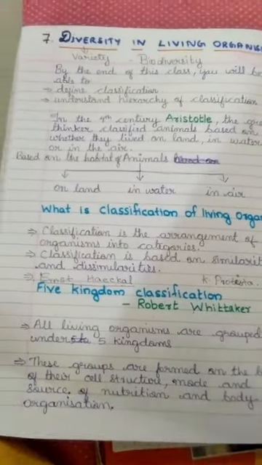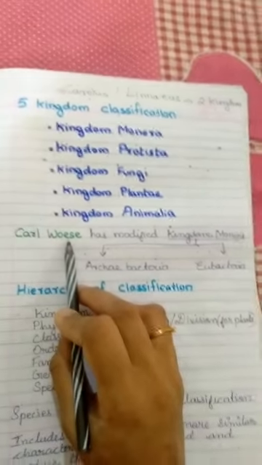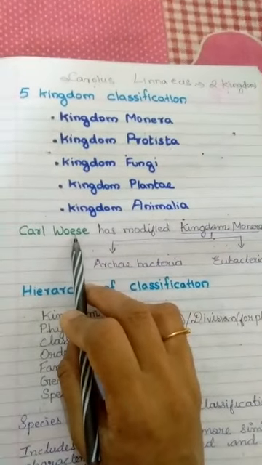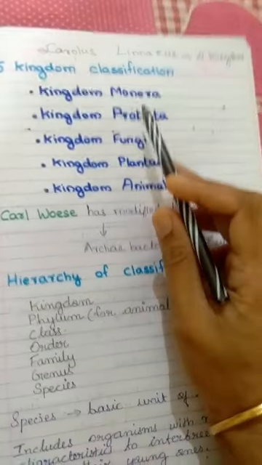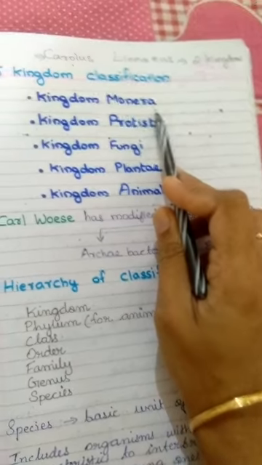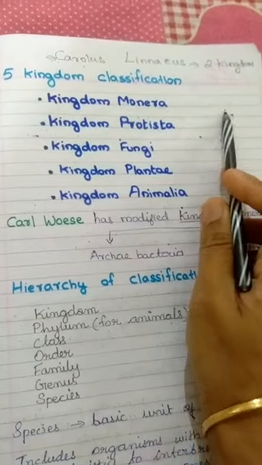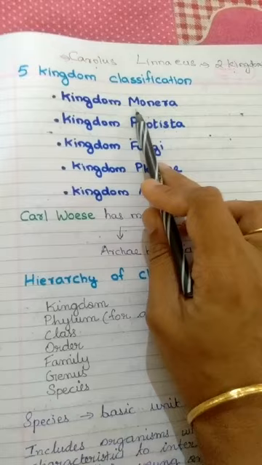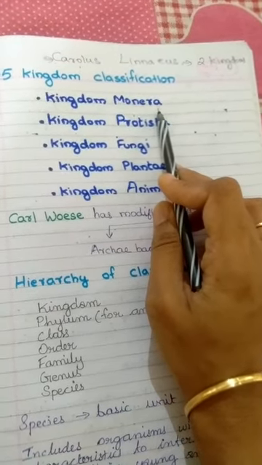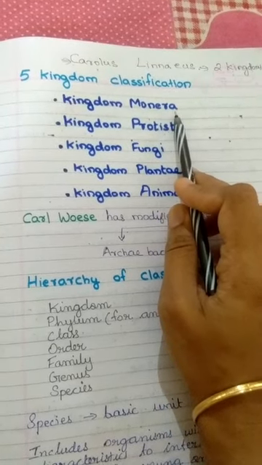But another scientist, Carl Woese, observed this classification and understood that Kingdom Monera contains so many prokaryotic organisms. All the prokaryotic organisms come under Kingdom Monera. But when he observed them, he understood that they do not all have the same character.